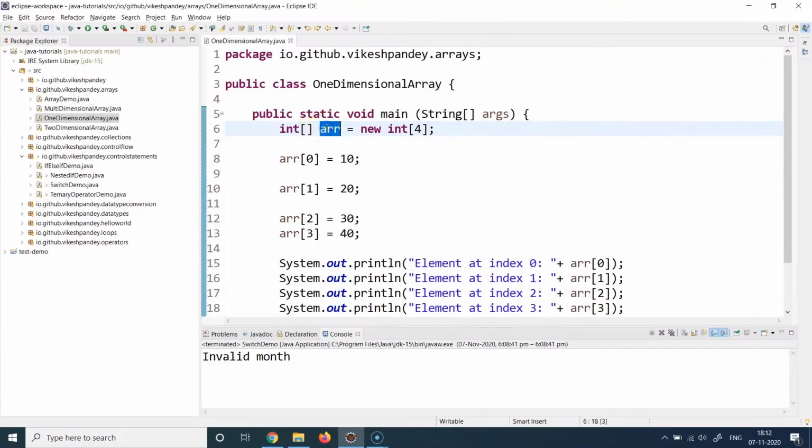We assign a variable to this, and then we initialize the array with the size 4. So new is the keyword which is used to initialize anything in Java. And we are going to use this heavily when we talk about classes and objects and even collections. Literally any object which you want to create in Java requires a new keyword. So here I'm writing new and then int 4, which means create an array of size 4. And then I'm filling the value of the 4 positions which I have created as part of this array.